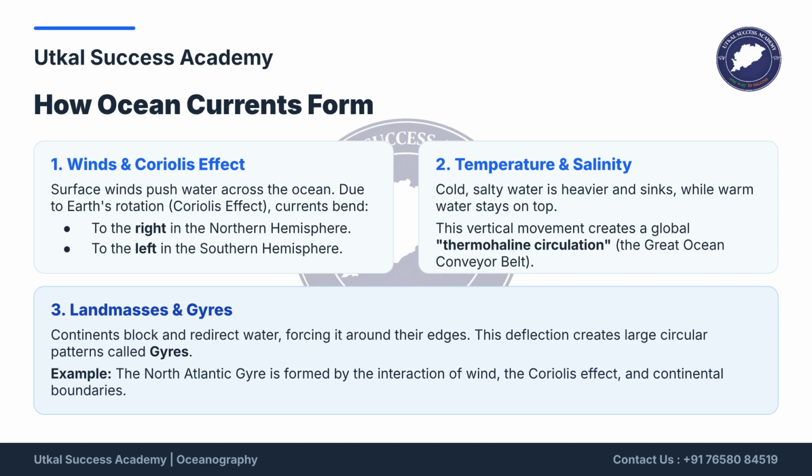Ocean currents are formed by winds and the Coriolis effect, causing deflection to the right in the northern hemisphere and left in the southern hemisphere. Temperature and salinity create thermohaline circulation. Finally, land masses and gyres, like the North Atlantic Gyre, block and redirect the currents.